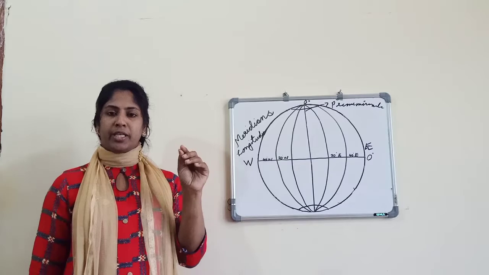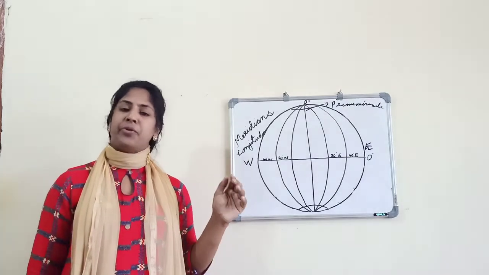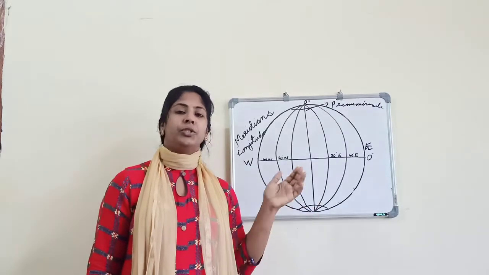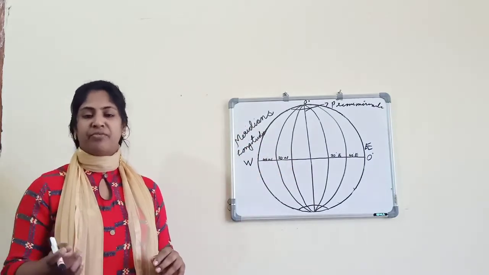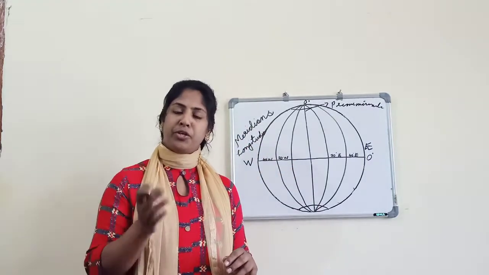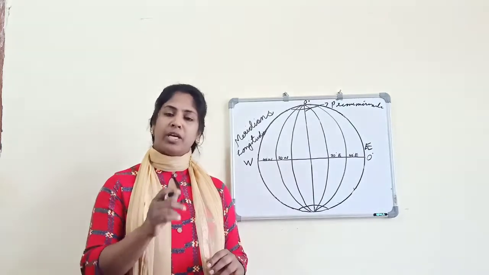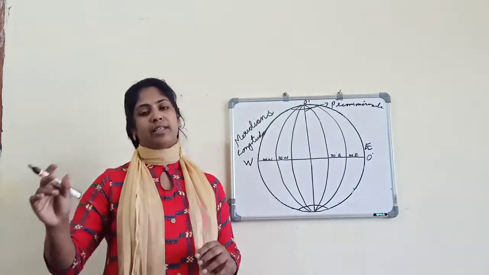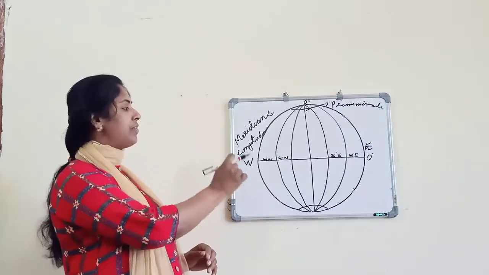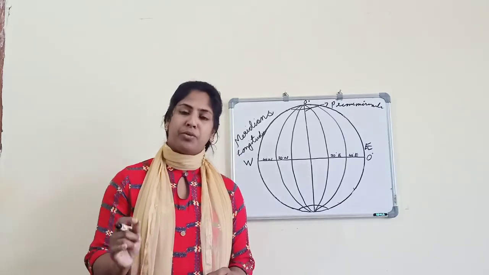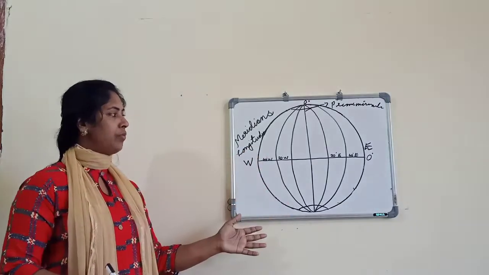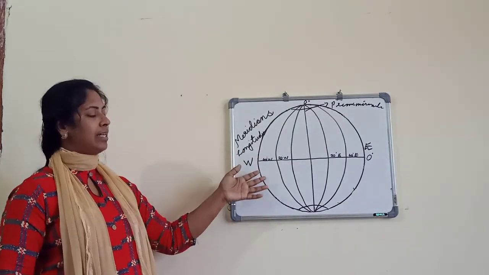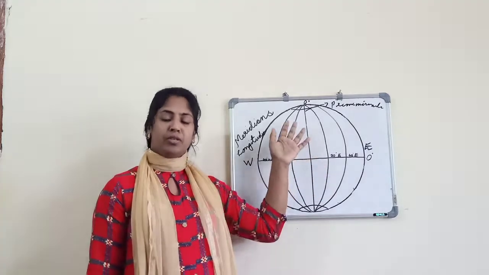We have seen that the latitude of a place is very important to know the north-south location of a place. In the same way, the meridians or longitude also is very important to locate any place on the earth's surface. If you want to locate it, we should know the longitude of that place. So we have seen the definition of longitudes. After that, let us see the characteristics of longitudes.